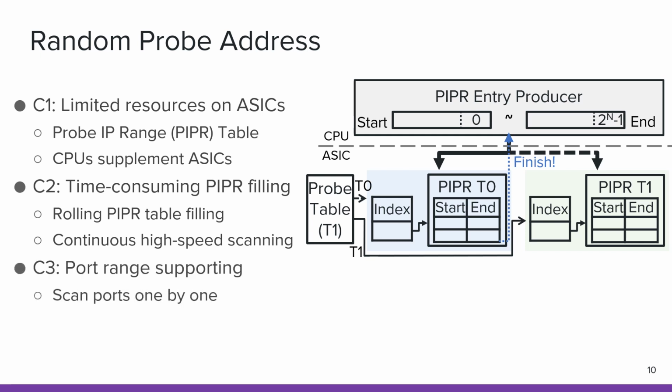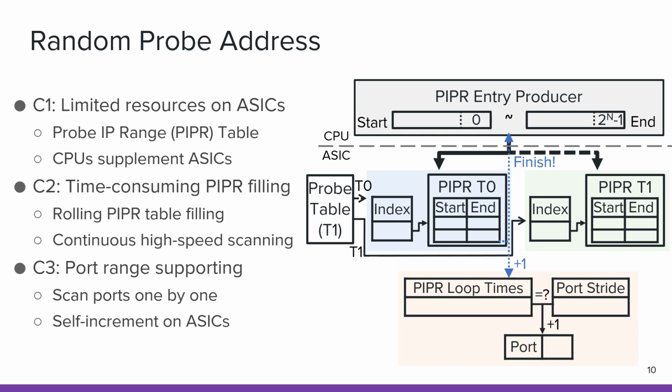Since the address of pop packets already has good remedies, we choose to scan ports one by one. And because updating the port register from the control plane would bring about race conditions, we design a port self-increment mechanism in the data plane. When the scanning address space is all scanned, the port register increases by 1. With all the mechanisms above, IMap can generate port packets to cover the scanning space completely.